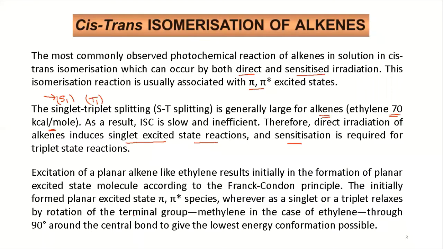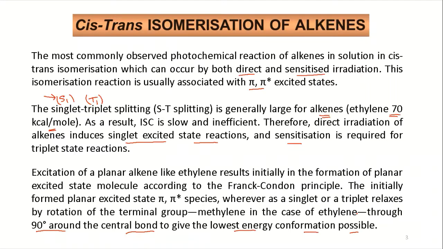So whether it is a triplet or a singlet, what we will find is that you have a rotation of the terminal methylene group, in the case of particularly ethylene, through 90 degrees around the central bond to give the lowest energy conformer possible. So what happens? First the excited state, planar molecule will be generated.